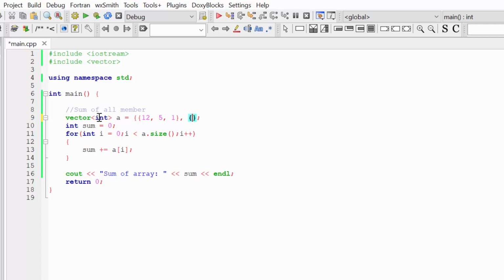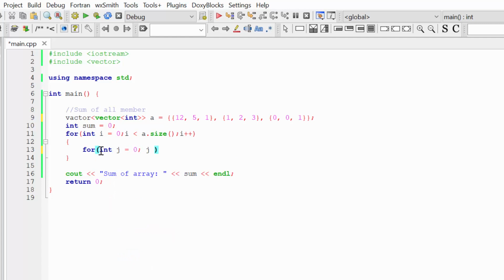So it will be vector of vectors. I want to find the sum of all members of my matrix. In the first loop, i will be the index of the vector inside of the vector, and inside of our for loop, we are going to have another for loop that will trace the particular vector inside of this vector. So here we need to create another tracing variable j. j is equal to 0.